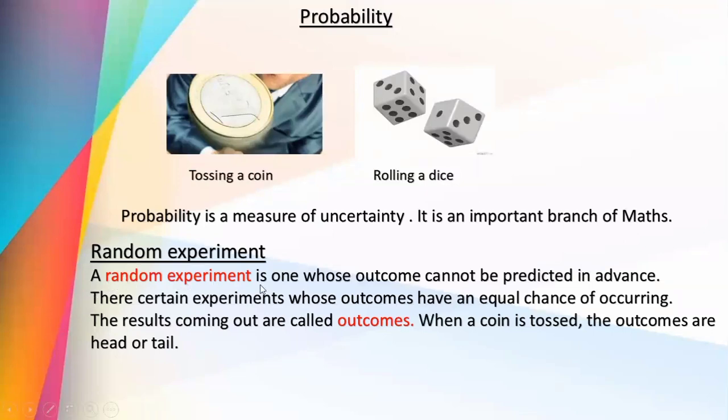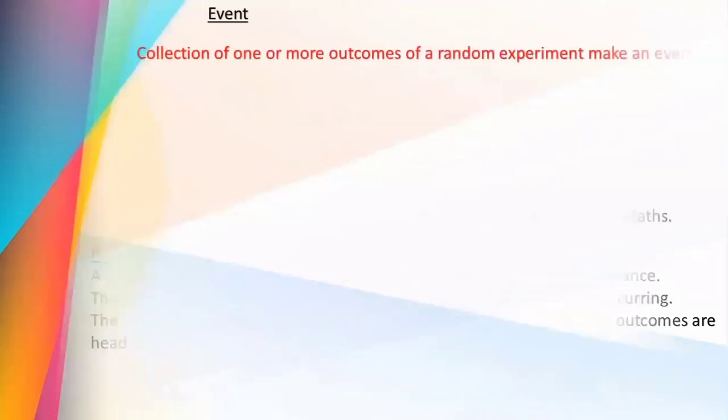That is, a random experiment is one whose outcomes cannot be predicted in advance. There are certain experiments whose outcomes have an equal chance of occurring. The results coming out are called outcomes. That is, when a coin is tossed, the outcomes are head or tail. Hope it is clear.